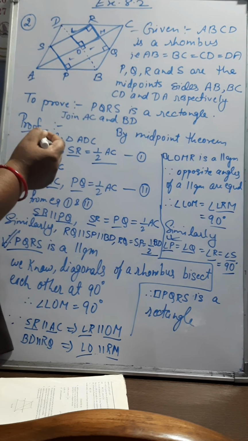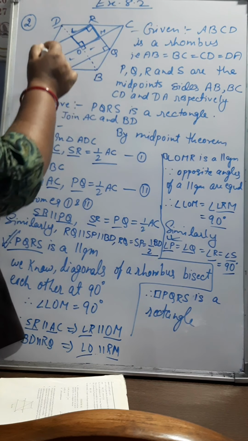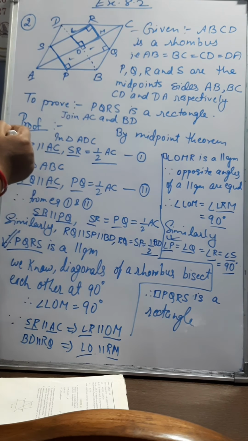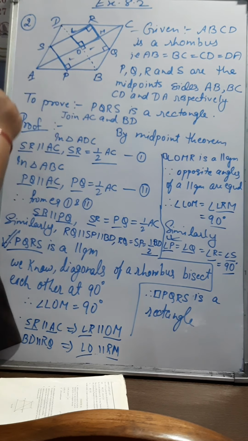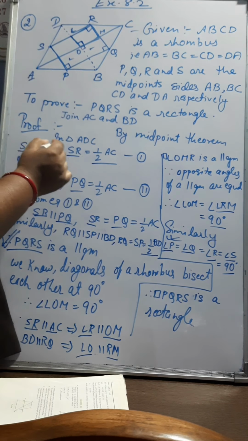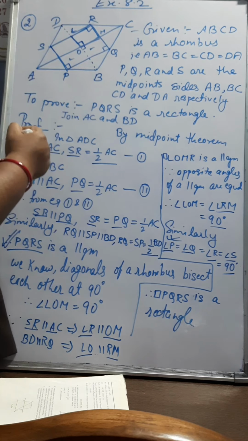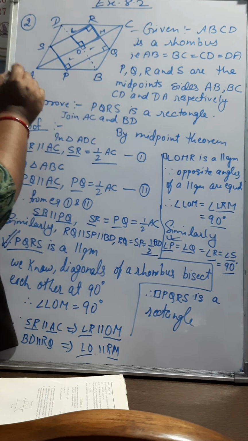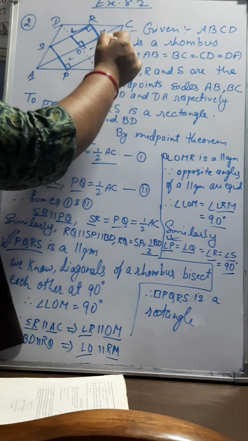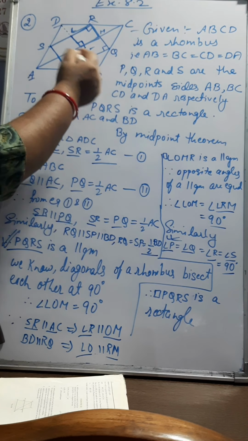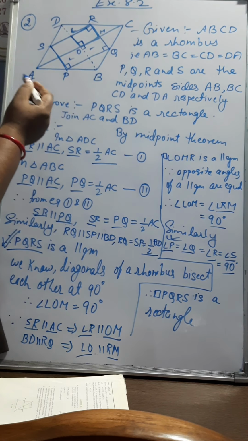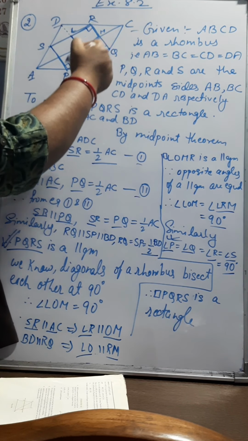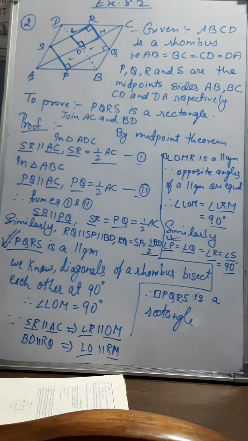So look at the triangle ADC. S is the midpoint of the side AD and R is the midpoint of the side DC. If we join SR, it will be parallel to AC and SR is equal to half of AC. Similarly, in triangle ABC, PQ is parallel to AC and PQ is equal to half of AC. So, as in question number 1, SR is parallel to AC and PQ is also parallel to AC.